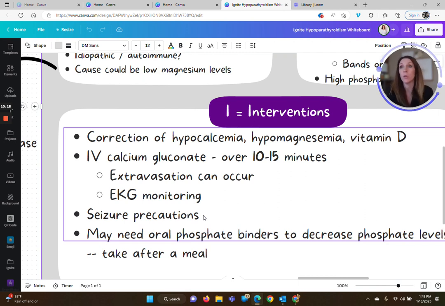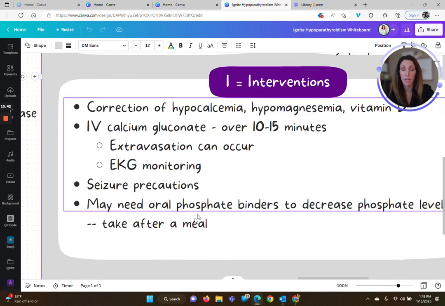So, I think we've talked about seizure precautions if you've watched the video on seizure. And that looks like padded side rails, oxygen and suctioning equipment readily available, an IV in the patient, so that way we're not trying to start an IV in an actively seizing patient. So if they have really low calcium, they probably ought to be on seizure precautions.